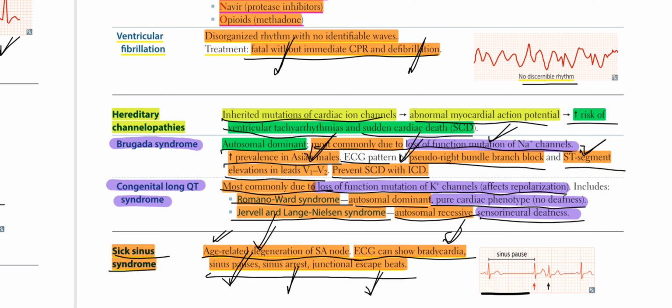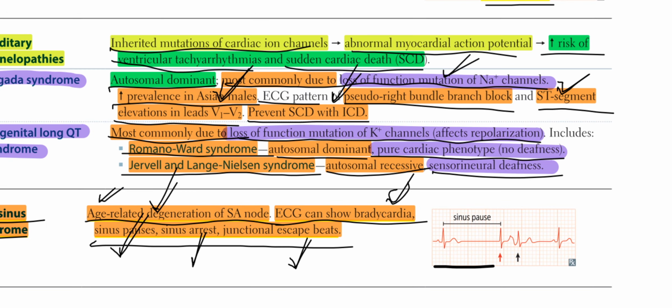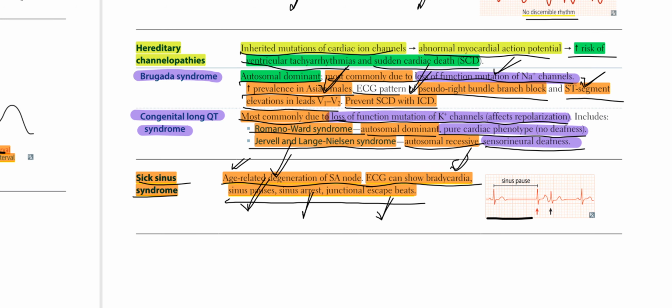Romano-Ward syndrome, autosomal dominant, pure cardiac phenotype with no deafness. Jervell and Lange-Nielsen syndrome, autosomal recessive, sensorineural deafness. Sick sinus syndrome, age-related degeneration of the SA node. ECG can show bradycardia, sinus pauses, sinus arrest, and junctional escape beats. So here we cannot see a P wave. Sometimes it is missed, right? Okay. Then we will start from conduction blocks.